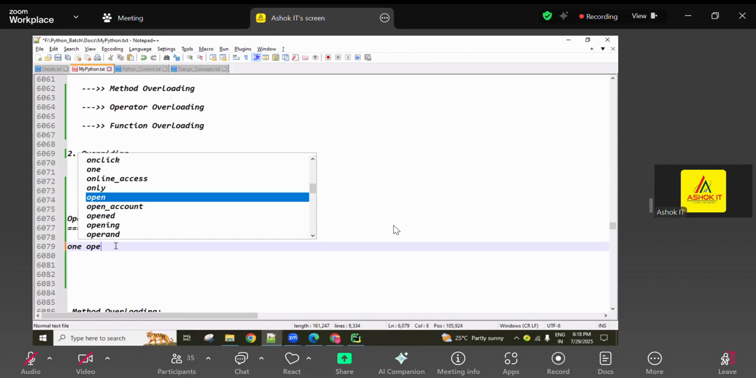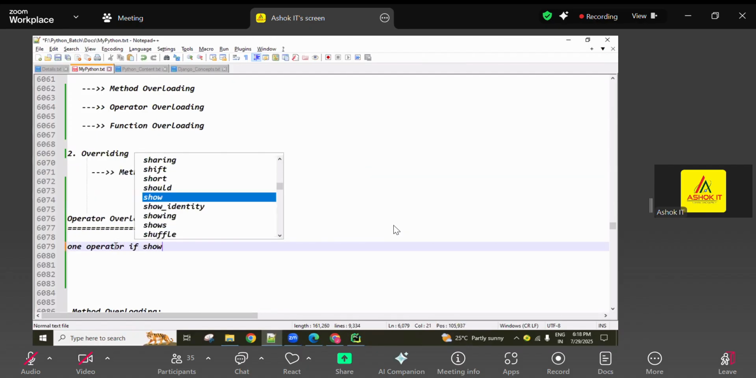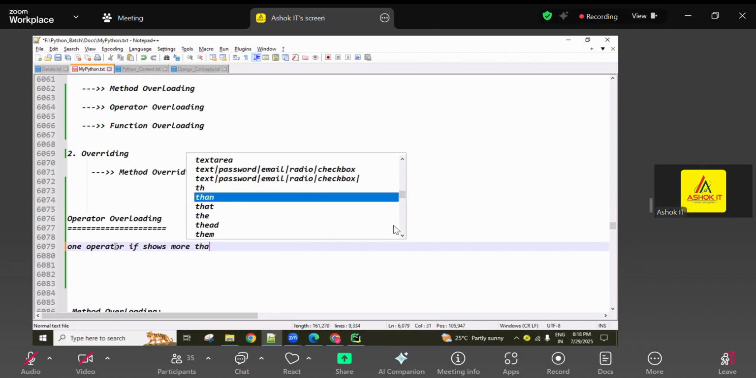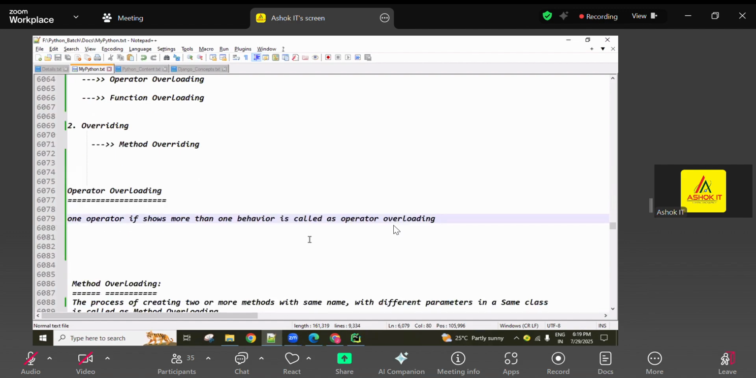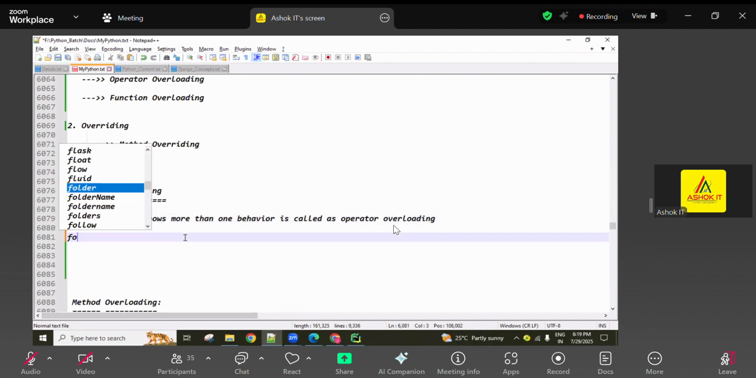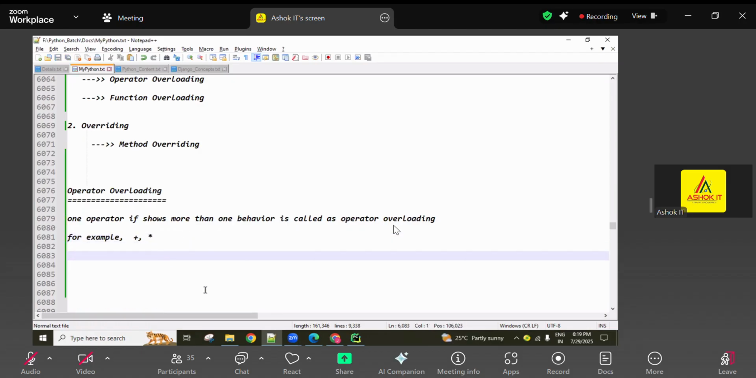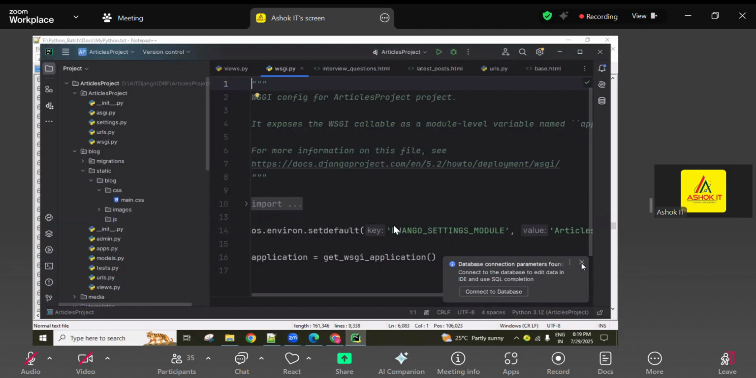For example, if one operator shows more than one behavior, it is called the operator overloading concept. Okay, so now about this we'll discuss some examples, guys. For example, the plus symbol and the into symbol like that. We discussed these in Python, guys.